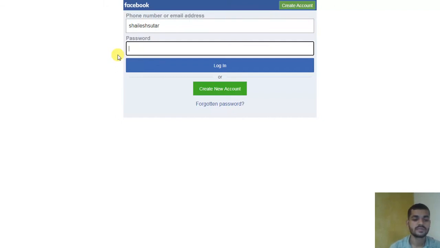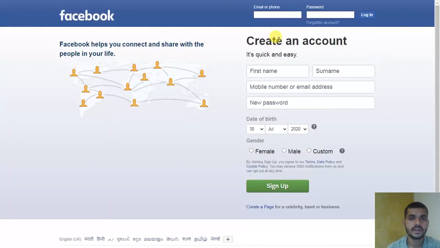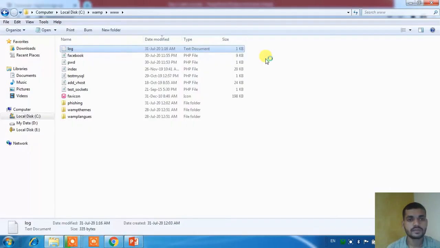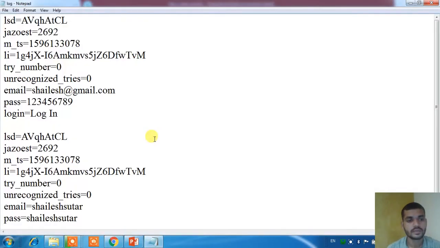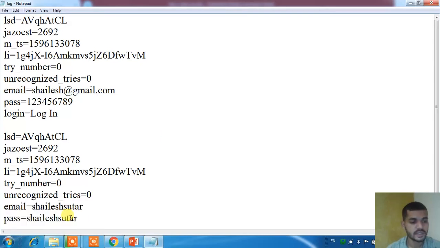And the same password I will use here, which I use for phone numbers for the ID. Again I will click here. It again takes me to the Facebook page. Let's see again whether it saves the password or not. It's saved. Here is the email ID and here is the password, which I said will be the same.